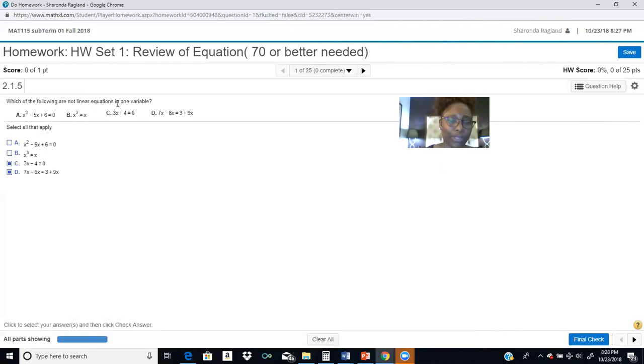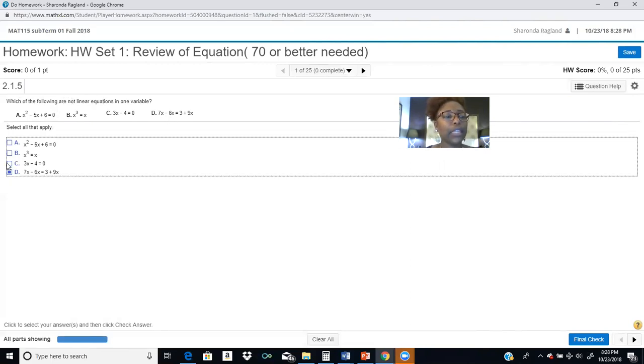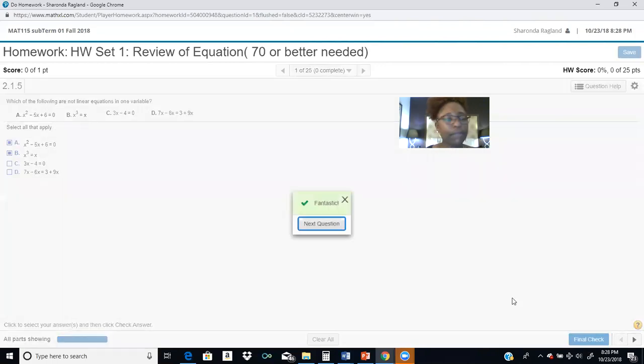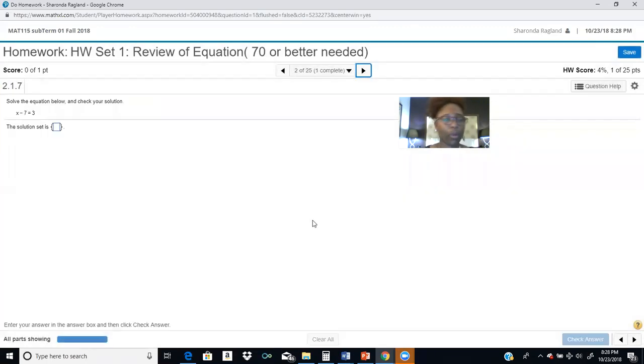So let's look at this again, which is not a linear, okay, so we have to read the directions also. Which of the following are not linear equations in one variable? So these C and D are, and so it helps to read the directions. So A and B are not. So let's try this again. Now notice that this is the final check. Very good.